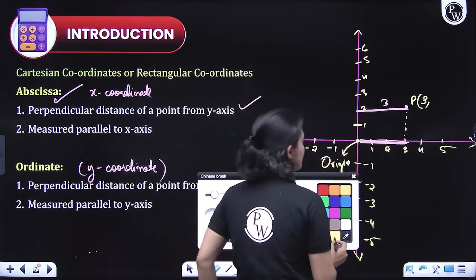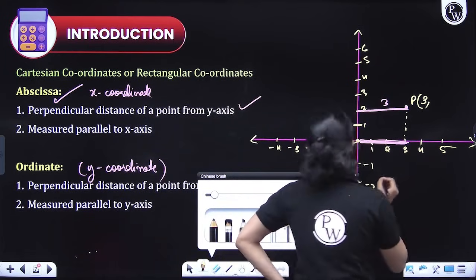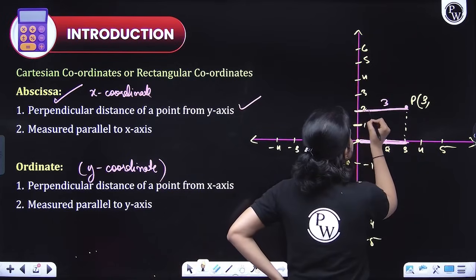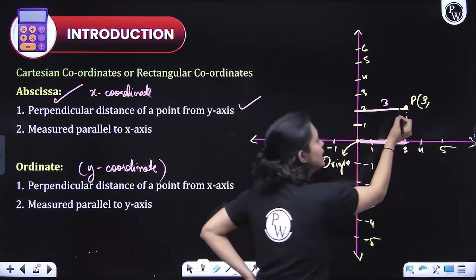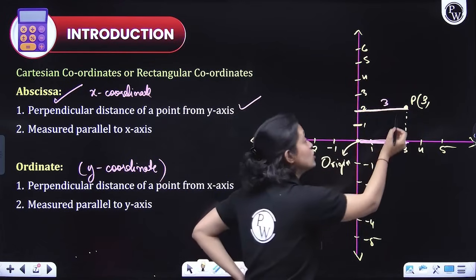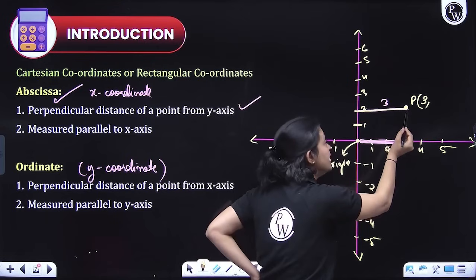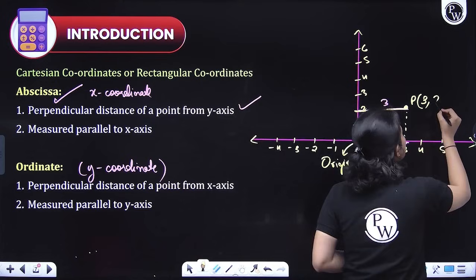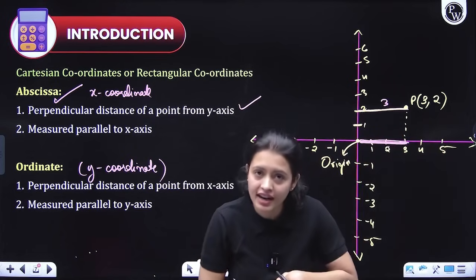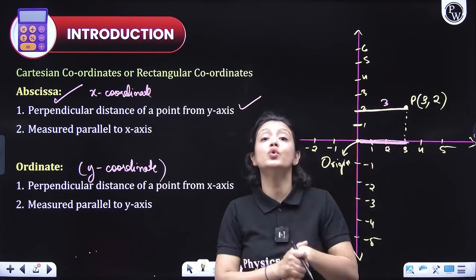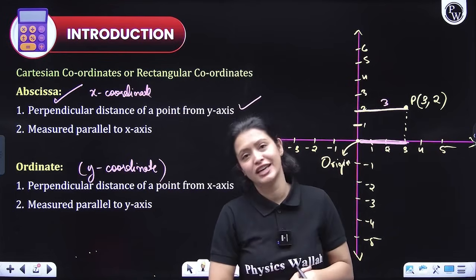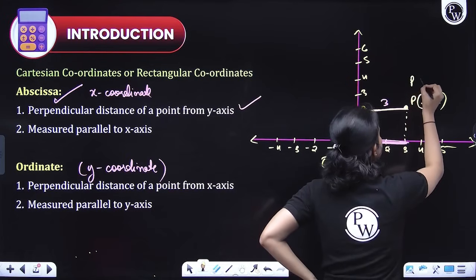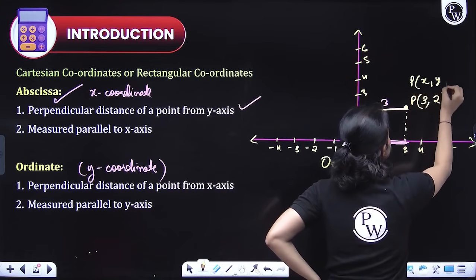Now let's see the y coordinate, everyone. For the y coordinate, where is the perpendicular line from point P intersecting the y-axis? At point 2. So you will say that 2 here is the y coordinate of the given point, or 2 is the ordinate of the given point. So always remember, you write the x coordinate first and the y coordinate afterward.